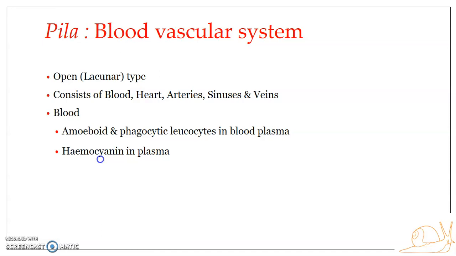Now we can see that each copper or iron atom can bind with one oxygen molecule. So in the case of hemoglobin, four iron atoms can transport four oxygen molecules, while in the case of hemocyanin, two copper atoms can bind to two molecules of oxygen only. So hemoglobin is a more efficient respiratory pigment, carrying more oxygen as against hemocyanin. But in the case of Pila, hemocyanin is found dissolved in the plasma.